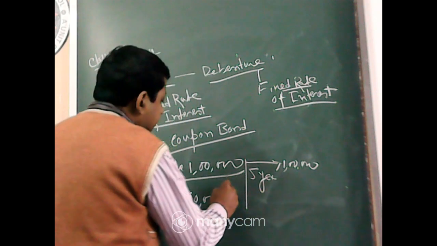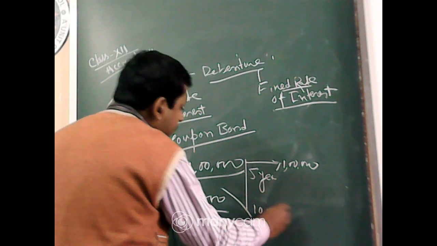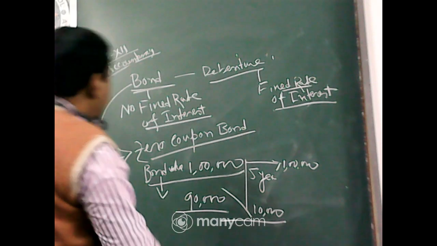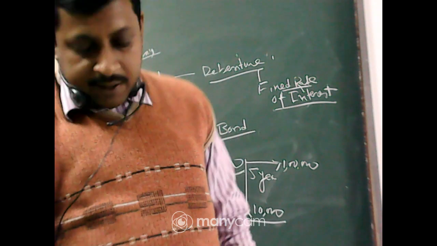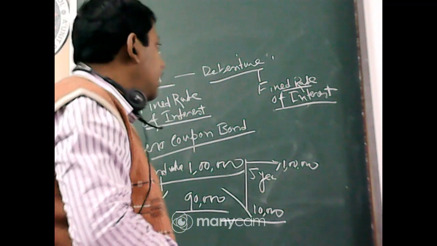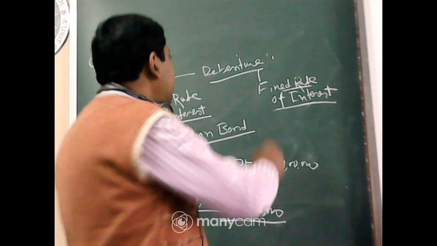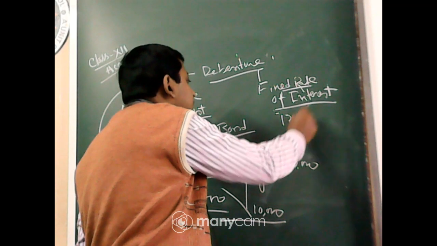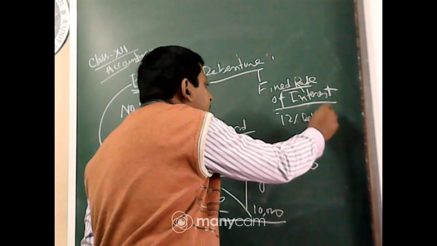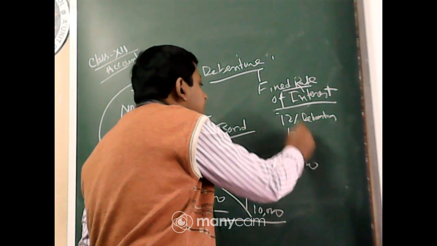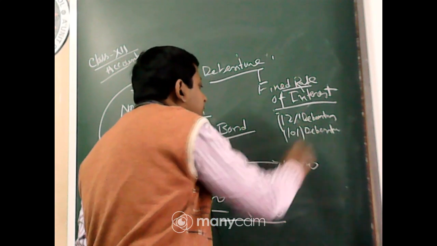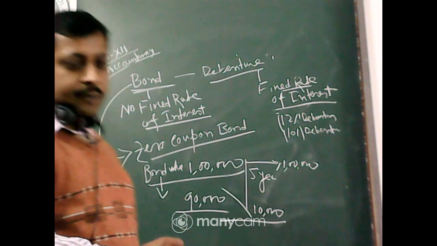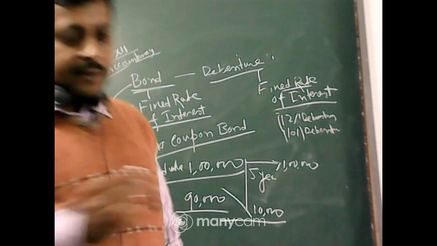So you gain 10,000. So the bond is issued at a discount value, and that is why it does not carry interest. But debentures always have a fixed rate, like 12% debentures or 10% debentures. This 12%, 10% is the interest rate carried by the debenture. So that is the main distinction.